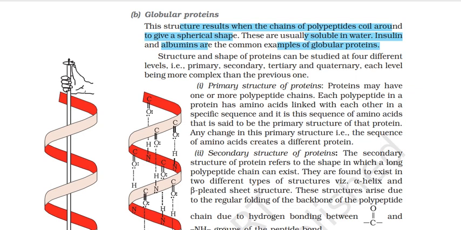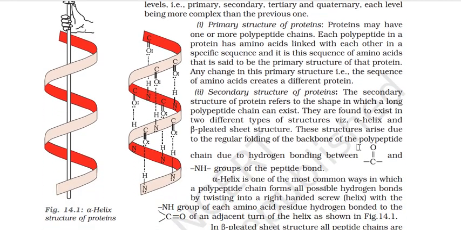Alright, the structure and shape of proteins can be studied at 4 different levels. You have done this again in bio: the primary, secondary, tertiary and quaternary level. We will discuss each level here. We have the primary structure of proteins. Primary means along the length of the polypeptide chain, what are the amino acids it is composed of? That is what we do in primary structure. Proteins may have one or more polypeptide chains. Each polypeptide in a protein has amino acids linked with each other in a specific sequence, and it is this sequence of amino acids that is said to be the primary structure of that protein. Any change in this primary structure, the sequence of amino acids, creates a different protein.